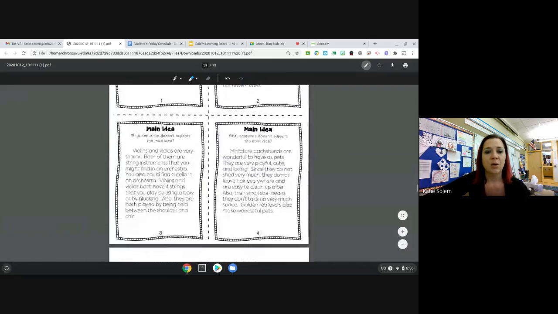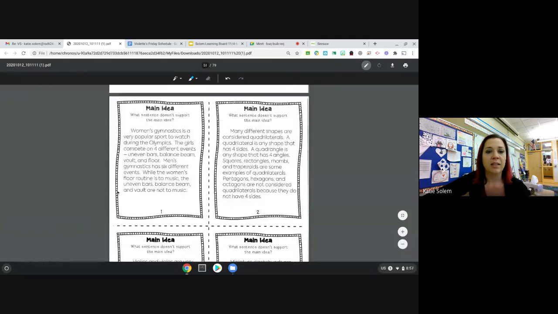Now, today we're going to be reading and deciding which sentence in here doesn't support the main idea. Let me do a few together and then you can do the rest on your own. So the first one, number 1, says, women's gymnastics is a very popular sport to watch during the Olympics. The girls compete on 4 different events: uneven bars, balance beam, vault, and floor. Men's gymnastics has 6 different events. While the women's floor routine is to music, the uneven bars, balance beam, and vault are not to music.